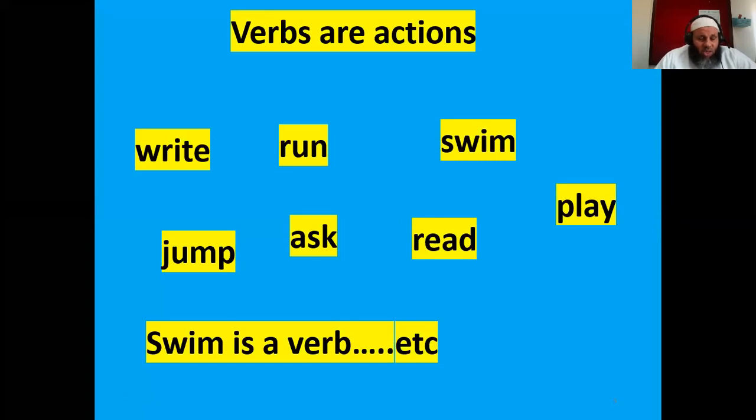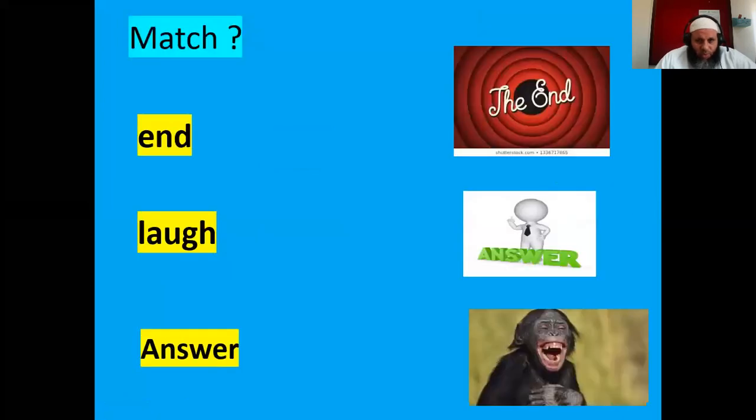And verbs are actions, things that we do every day. Like what? Like write, like run, like swim, like jump, like ask, read, or play. So we say write is a verb, run is a verb, swim is a verb, jump is a verb, ask is a verb, read is a verb, and play is a verb. So these are verbs. Here, some words in English are used as both nouns and verbs.